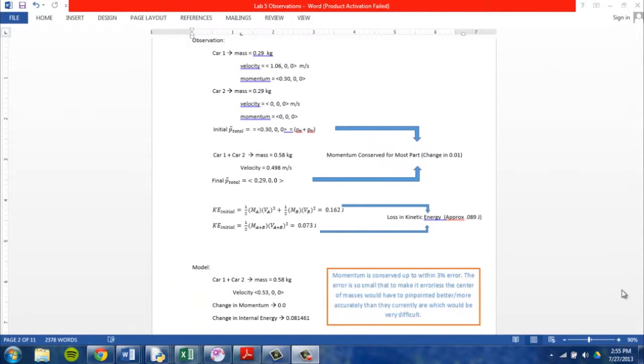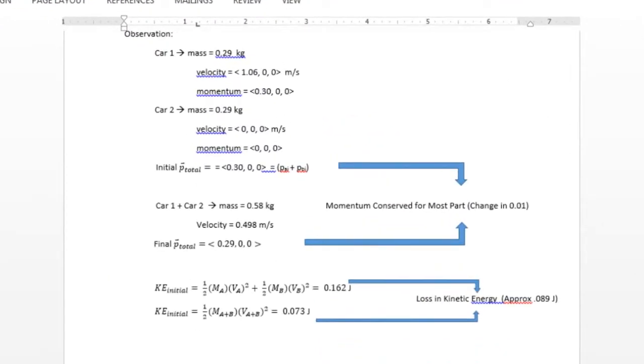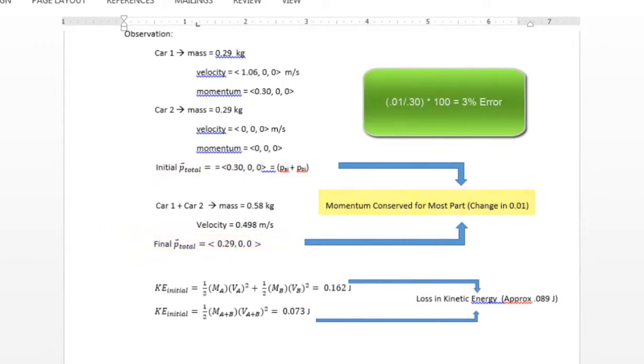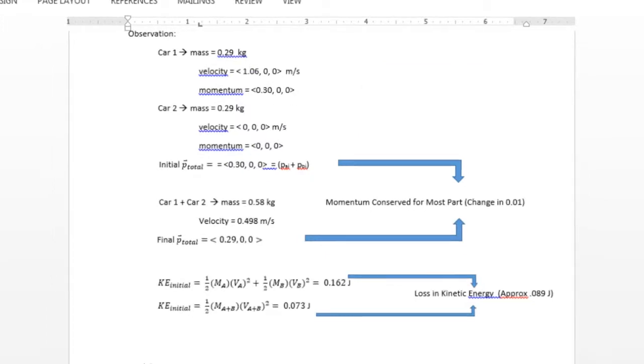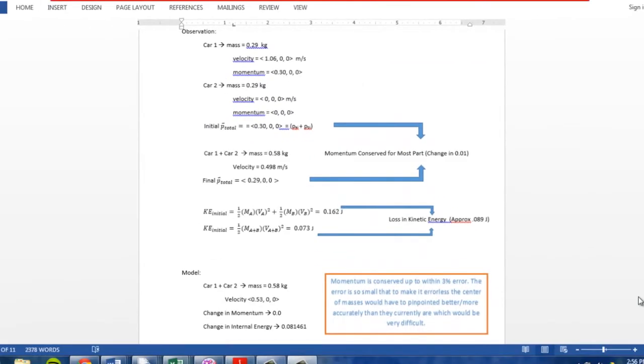The values given by the model differ from those given by calculated observed values. If you look at how each of the values are calculated, you can understand why. For the observed motion, the initial momentum of the total system was 0.3 kilogram meters per second. The final is 0.29 kilogram meters per second, which shows that the momentum was mostly conserved with only 0.01 difference. Even though their velocities were different, this shows that the momentum was conserved with a 3% error. This fits the model data, which had a value of 0 for the momentum change.